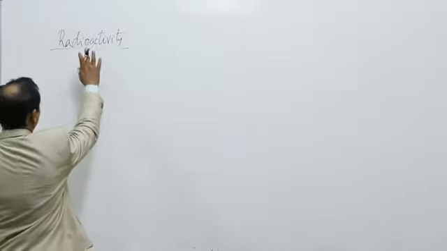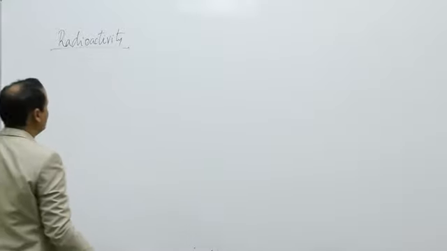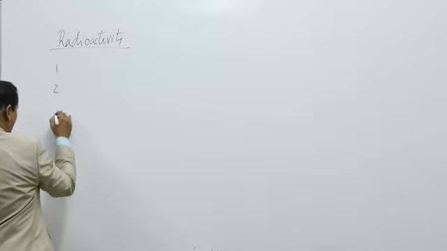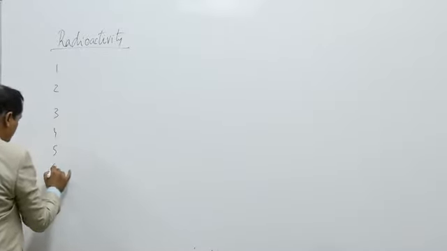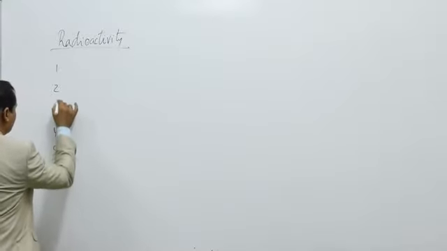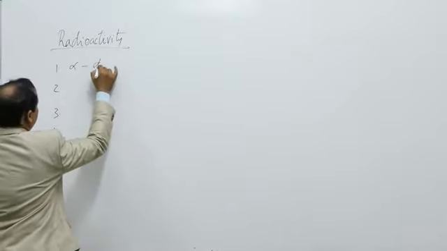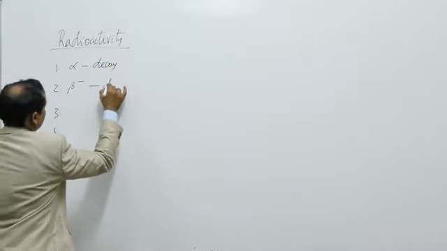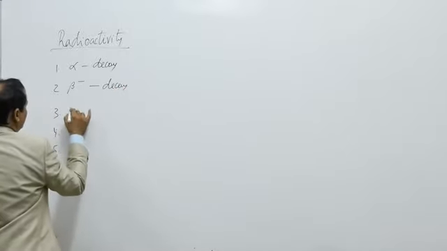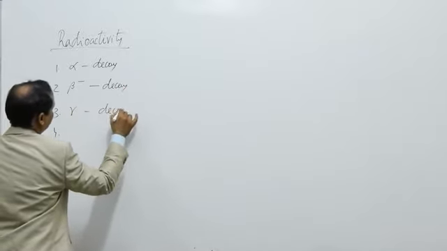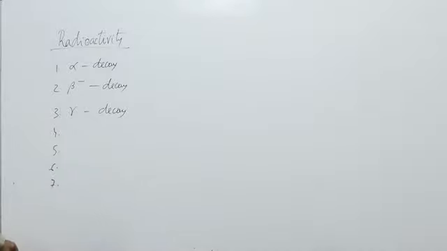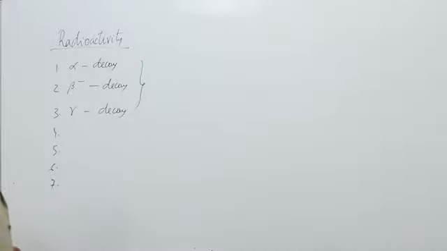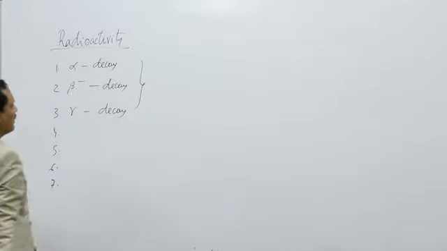So the radioactivity phenomena cannot be controlled from outside. It is unstable nucleus which can become stable. There are various radioactive decay processes. The first one is alpha decay. The next one is beta minus decay, and third one is gamma decay. These are the most common radioactive phenomena which was discovered at the beginning. These are very common radioactive phenomena.